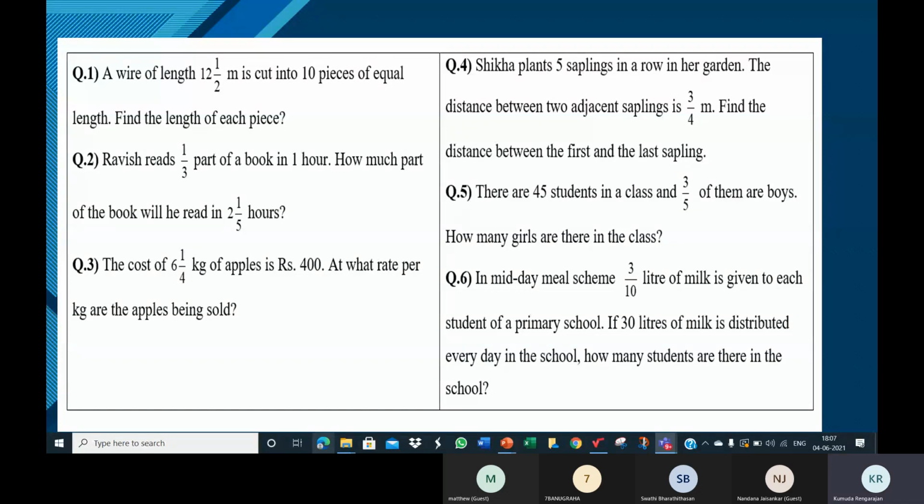Ten minutes time. Finish till the 6th one, and then we'll see the answers immediately. The full steps.